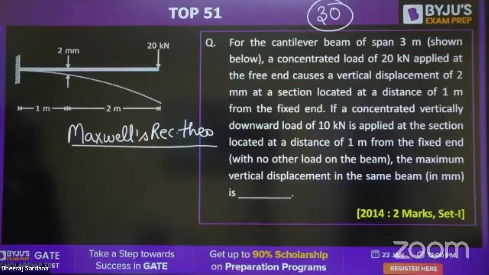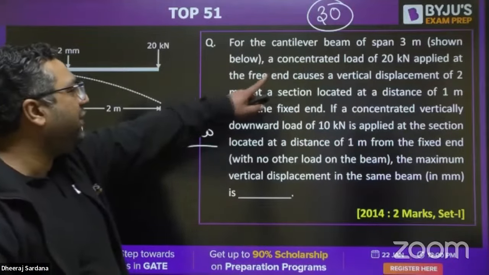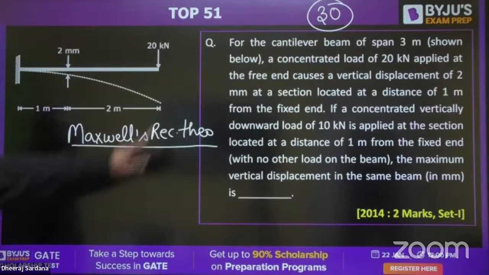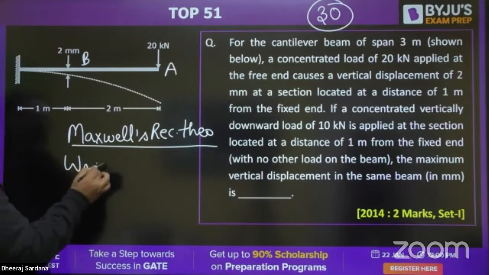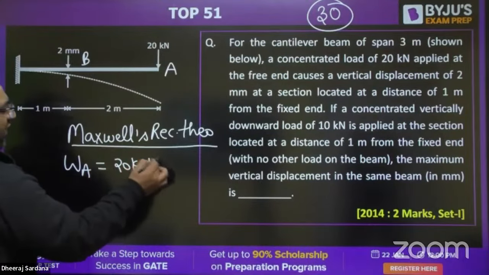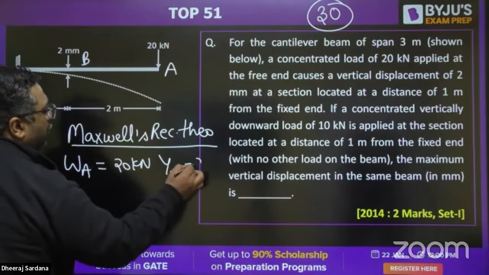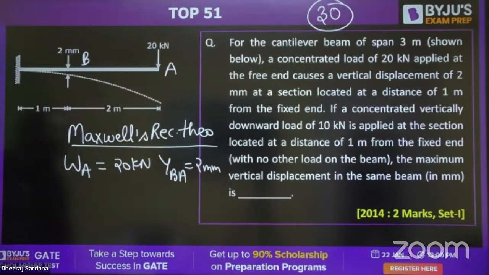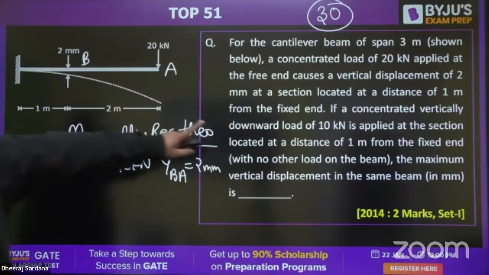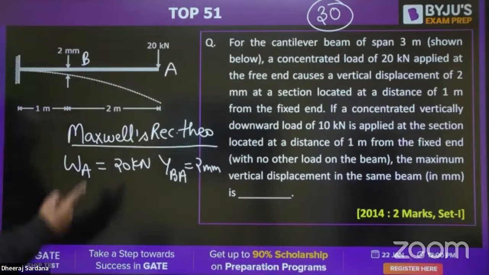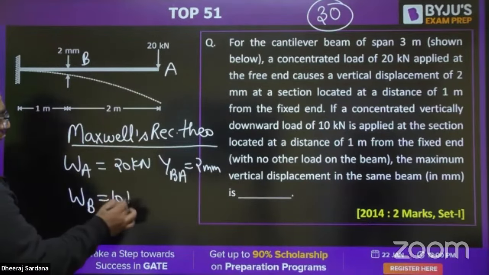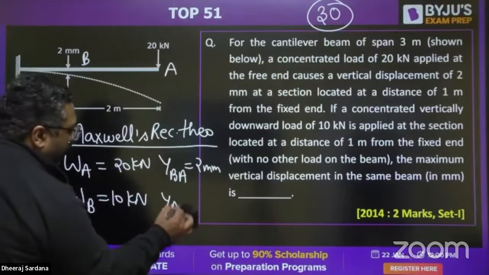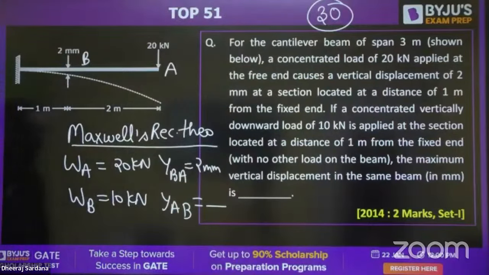What is the question saying? For the cantilever beam of span 3 meter, a concentrated load of 20 kilonewton applied at the free end causes a vertical deflection of 2 mm at this section. If this is A, this is B, then the load at A is 20 kilonewton, and the deflection at B due to load at A is 2 mm. This is the given data. They are also saying that if a concentrated vertically downward load of 10 kilonewton is applied at the section, so WB is 10 kilonewton, then what would be the deflection at A due to load at B? That is what you need to calculate.